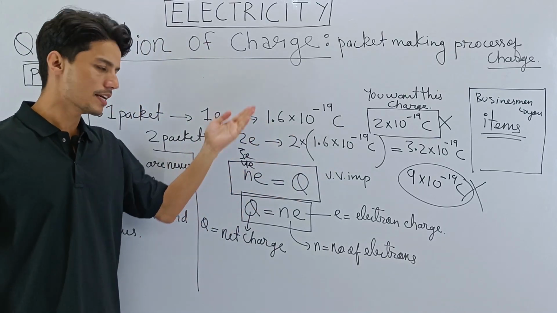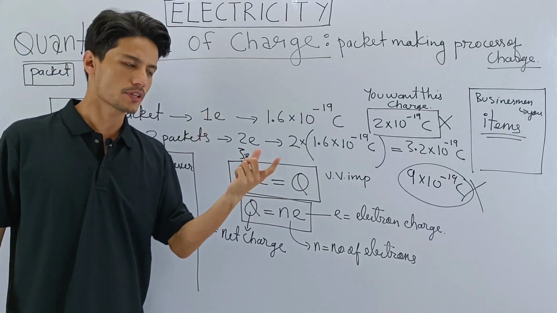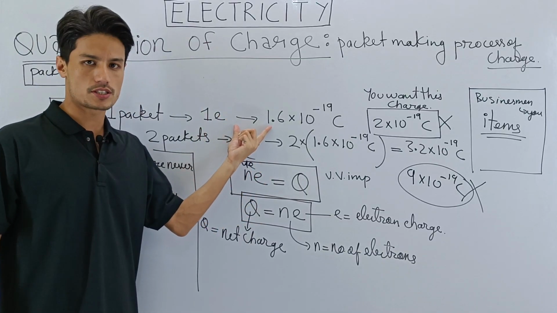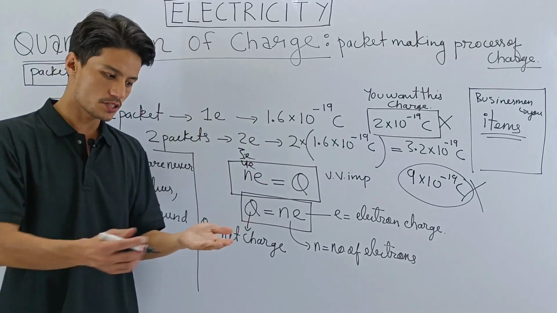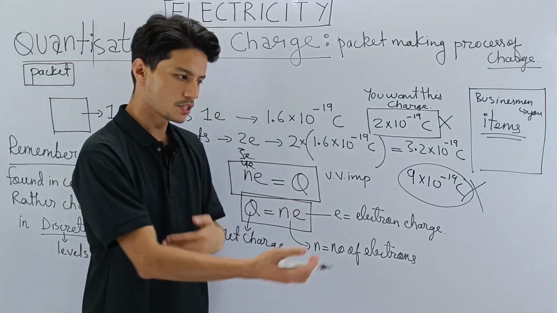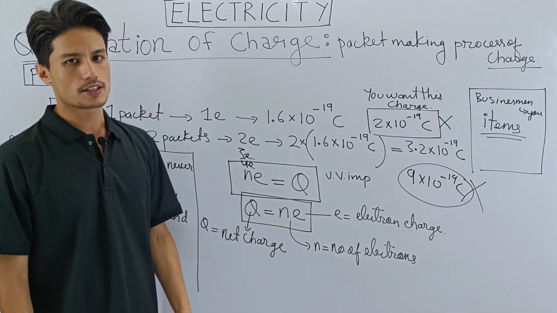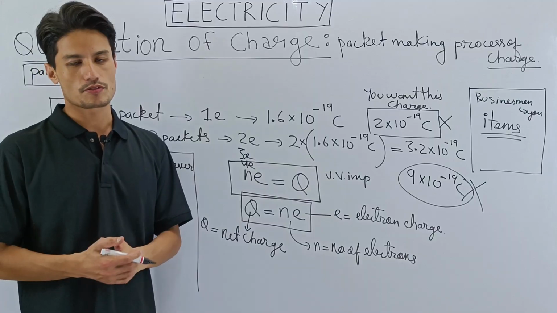So you have to select a packet. Got it? The smallest packet that you can get is 1 electron charge. If you want more, then just buy more packets. You want more charges, so get more packets. The more packets you get, the bigger the charge you get. So this is what quantization of charge is all about.